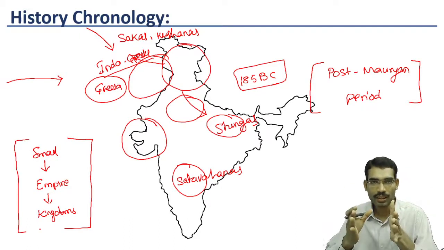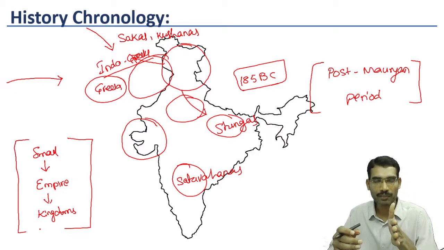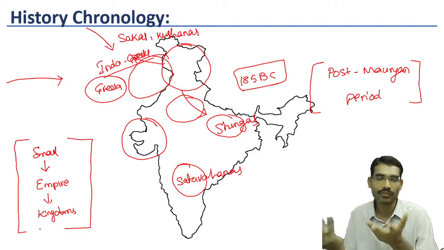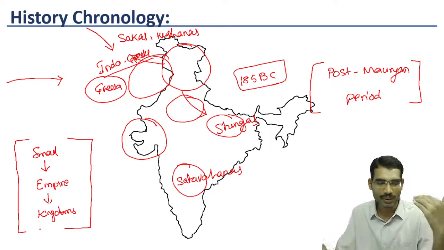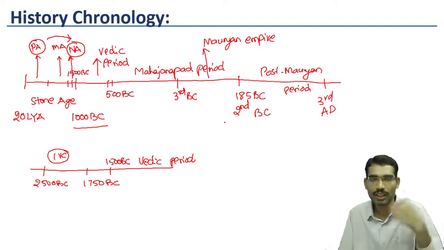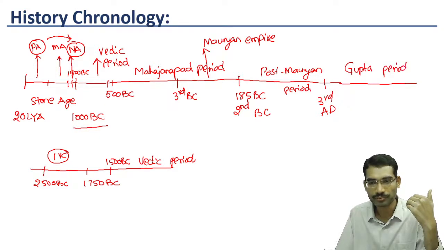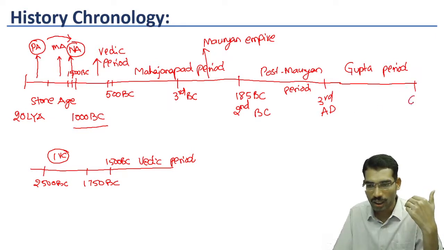You can see before Maurya small kingdoms were there, now Mauryan empire emerged. After that different kingdoms emerged. Once again these kingdoms were captured by a new dynasty called Gupta dynasty. That's why we are calling it as Gupta period, till around 6th century AD.